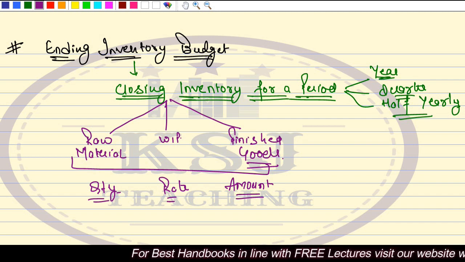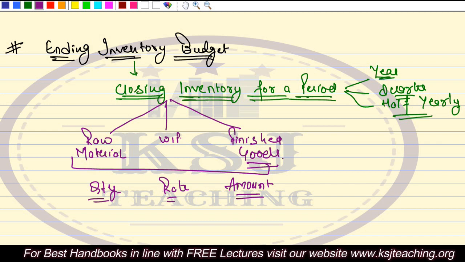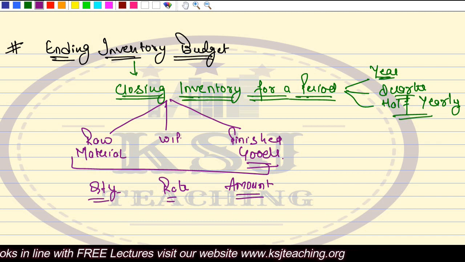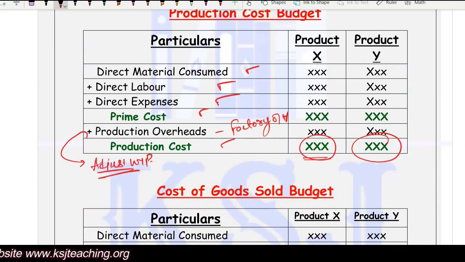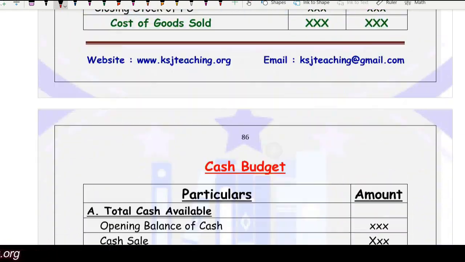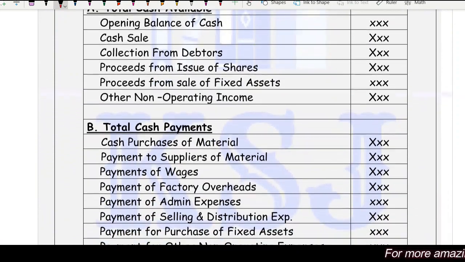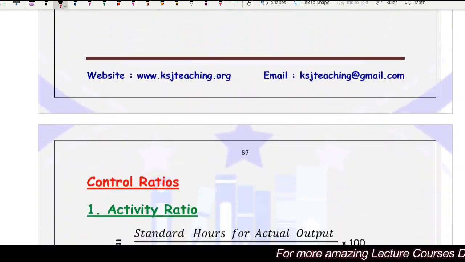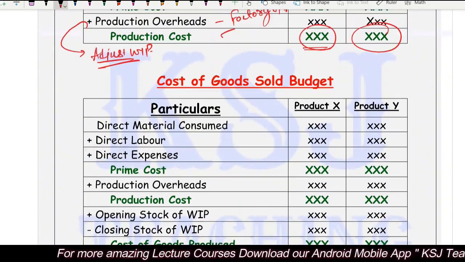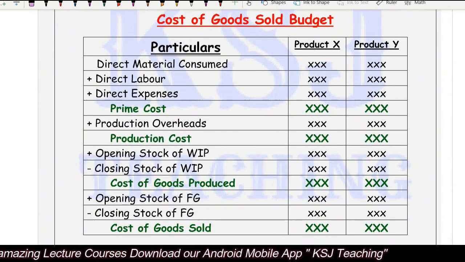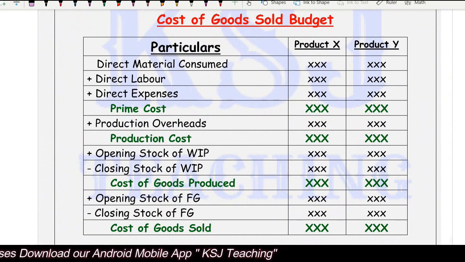Then we'll talk about one complete budget, that is the income statement. One cash budget is also there. Cash budget is also simple, nothing much to worry about, right? Cost of goods sold budget we are going to discuss. Cash budget we are going to discuss in the next lecture. Then we will discuss one complete question where the complete income statement is to be prepared, right?